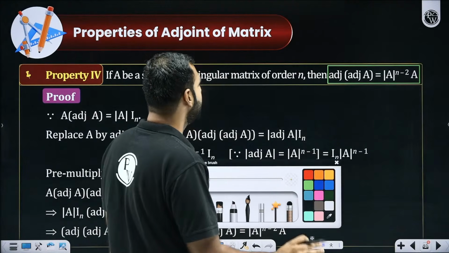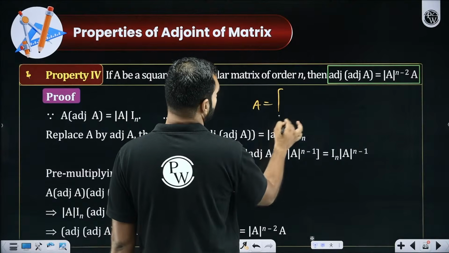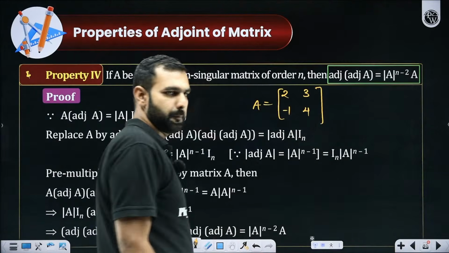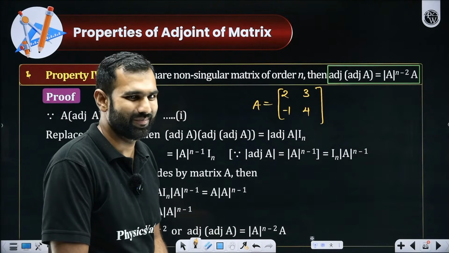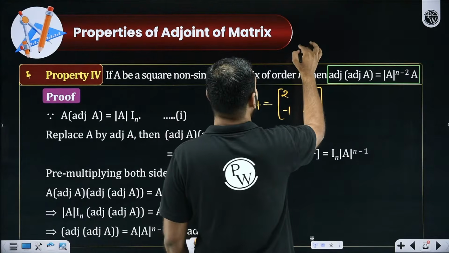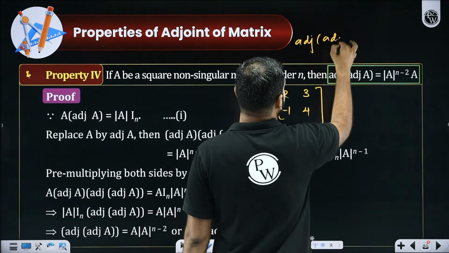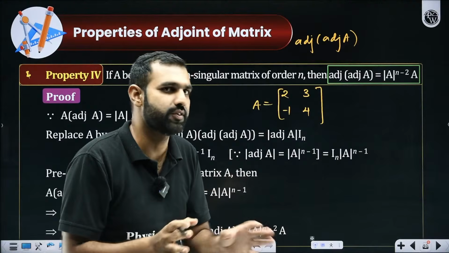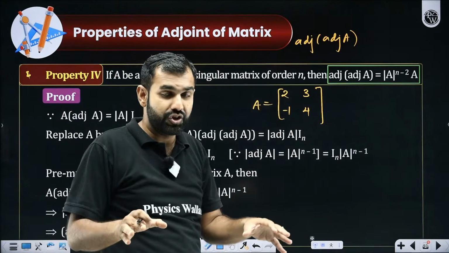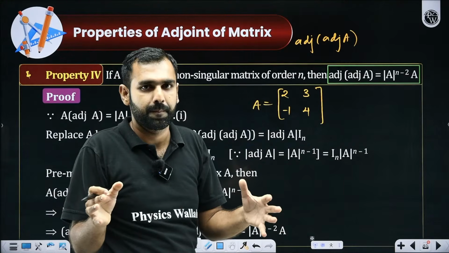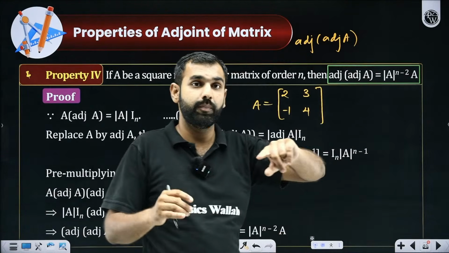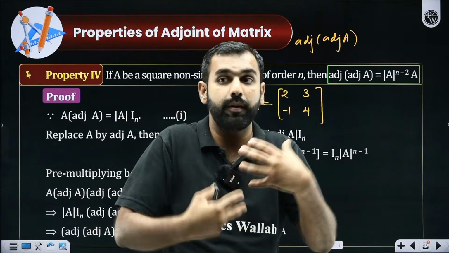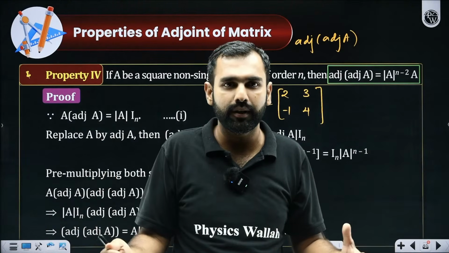With this, I'll tell you this particular one. Let's say there is a matrix given to you, which is 2, 3, -1 and 4. This is a matrix, let's say. Now, let's say I am asked adjoint of adjoint of A. Although it is a 2 by 2, a very simple example I have taken deliberately just to save some time and to make you understand the property, it will be really beneficial if you are dealing with a 3 by 3. What does it mean? You find adjoint of A first, you'll get a matrix, and then again you find adjoint of that. Will it not be really cumbersome, very Herculean, very time consuming? Then what do we do?